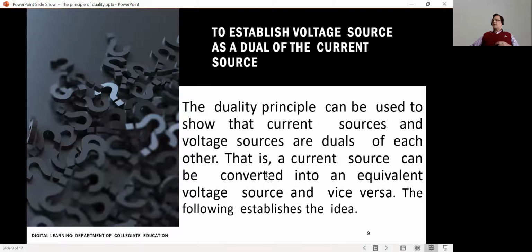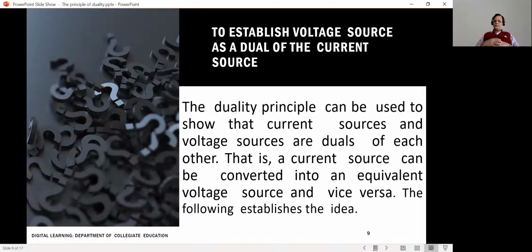This duality principle, if you have thought about it a bit, with so many examples that I have given, should also indicate to you that if current and voltage are the duals of each other, then a current source and a voltage source should also be duals of each other.